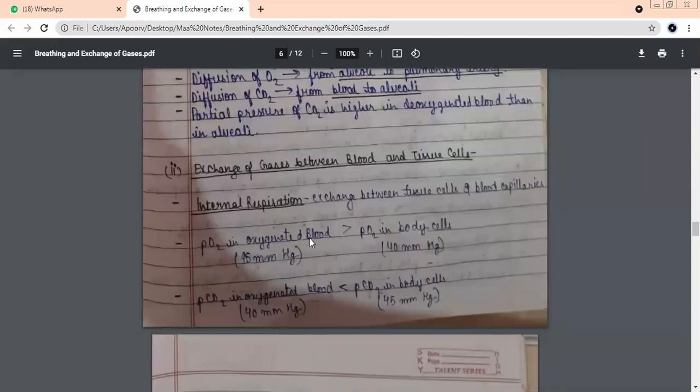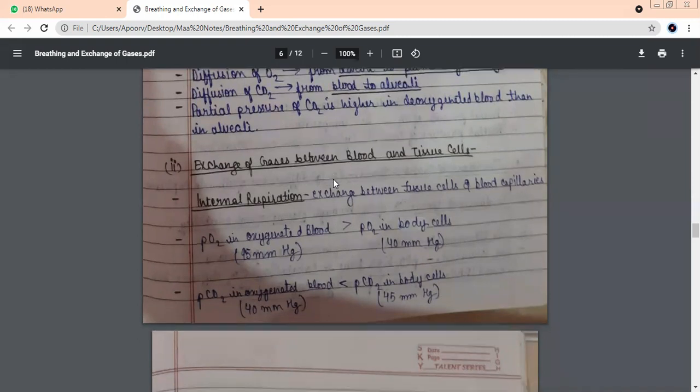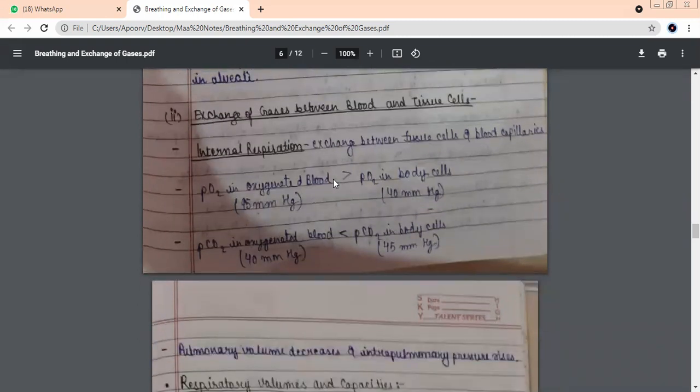We have done till here that the gases, whether it is oxygen or CO2, have been taken by the blood. अब आगे क्या होगा? There is internal respiration. Exchange between the cells and the blood capillaries. Beta from alveoli, blood has already taken the air now. Now it will go and give it to whom?